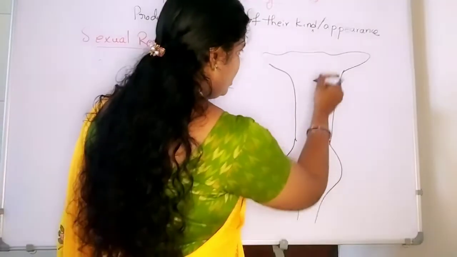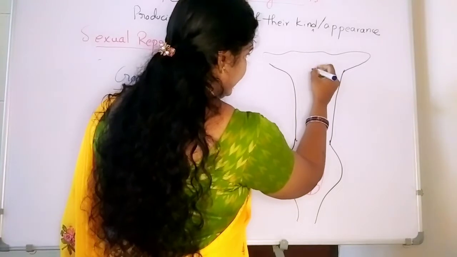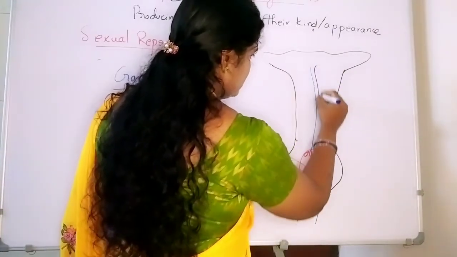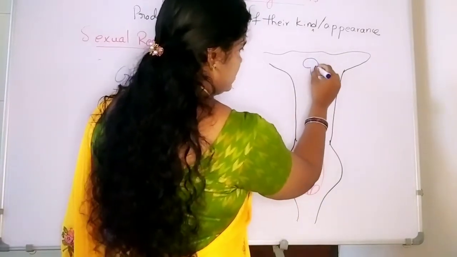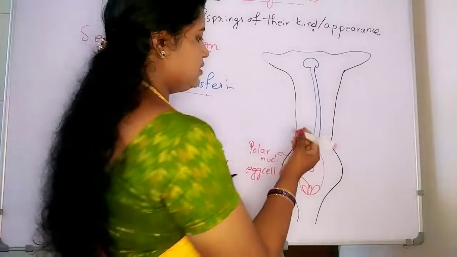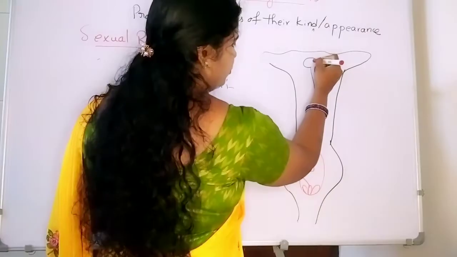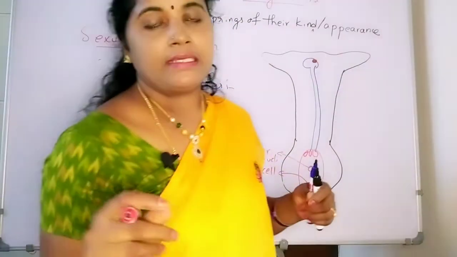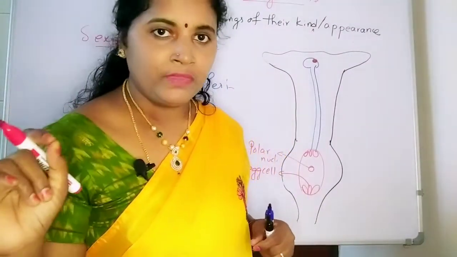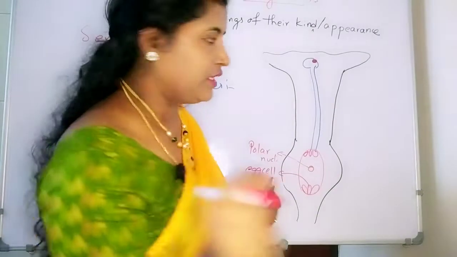Now I am drawing the pollen grain. See here, this is the stigma. On the stigma we have the pollen grain. The pollen grain contains the male gametes, the male nuclei.